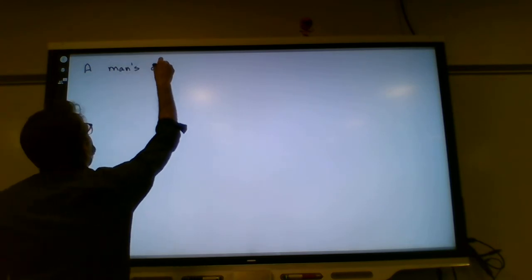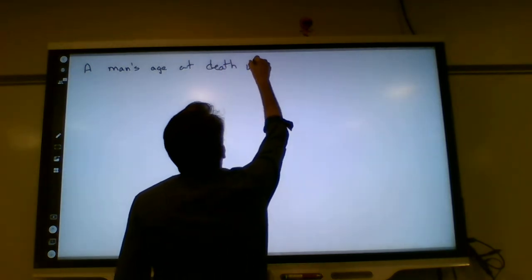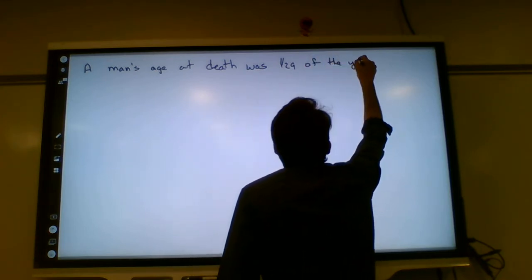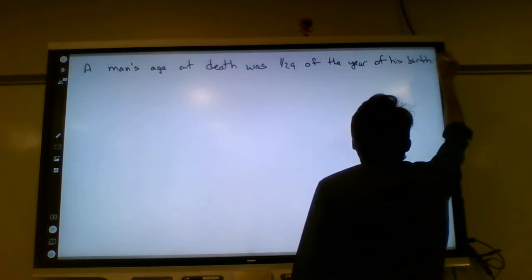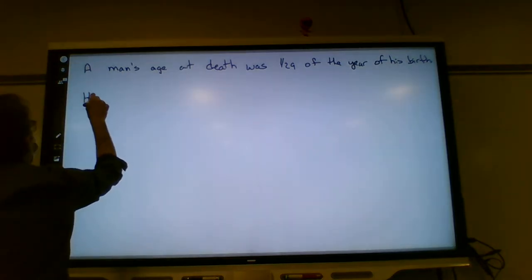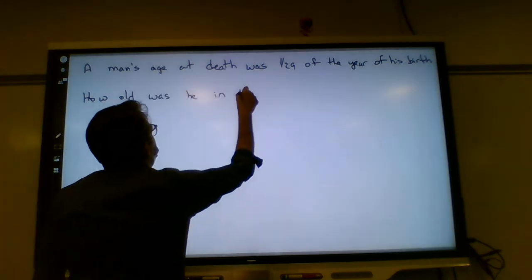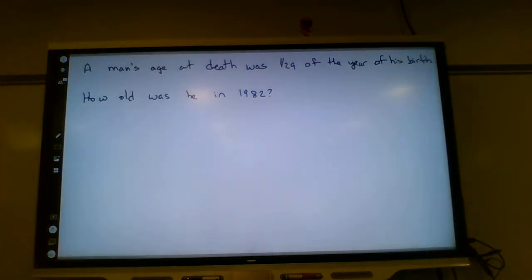So we had a problem. We had a problem that said a man's age at death was 1/29th of the year of his birth.